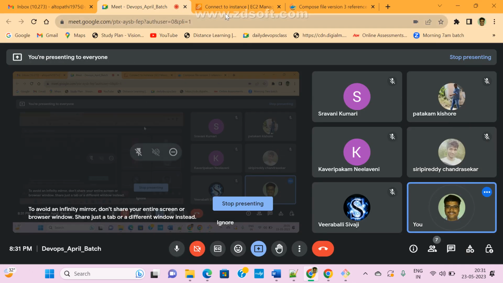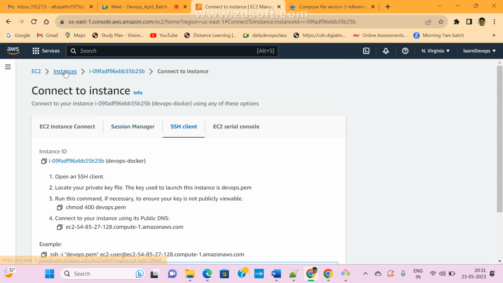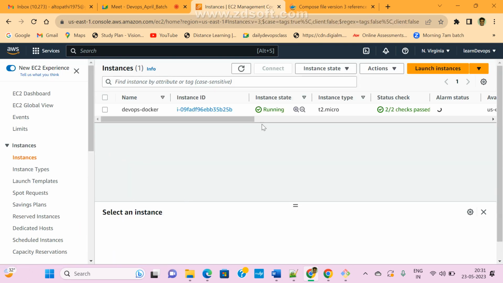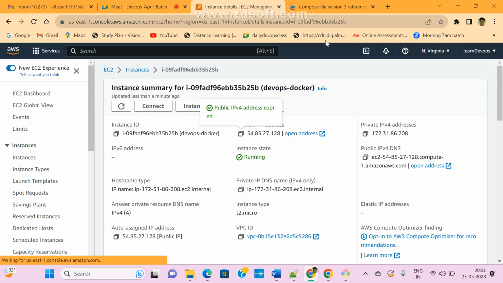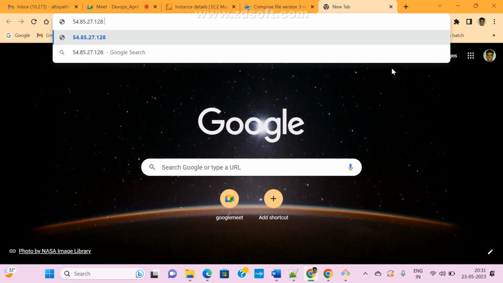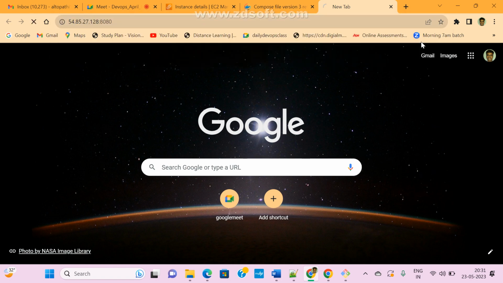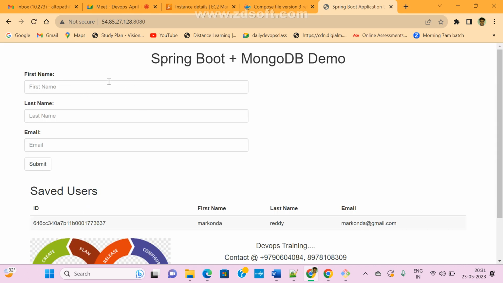Now how to check it, guys? Go to the browser and go to your public IP address. Go to the instance, copy this public IP address, and coming here, just paste it. And what is the port mapping? What is that port number? Host port number, 8080. So now check whether your application is running or not. Now see here, your application is running. See here, Spring Boot. This is my front-end application.